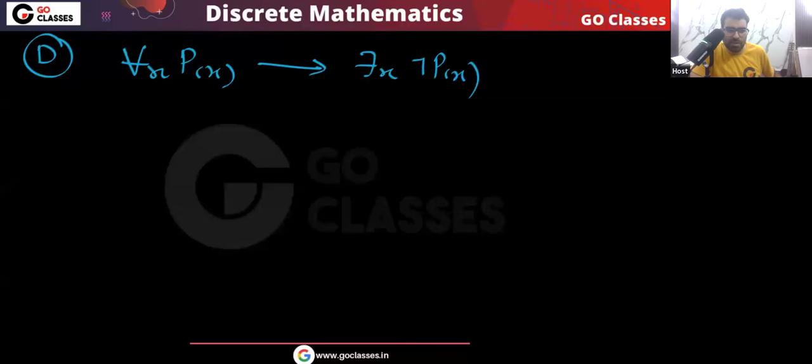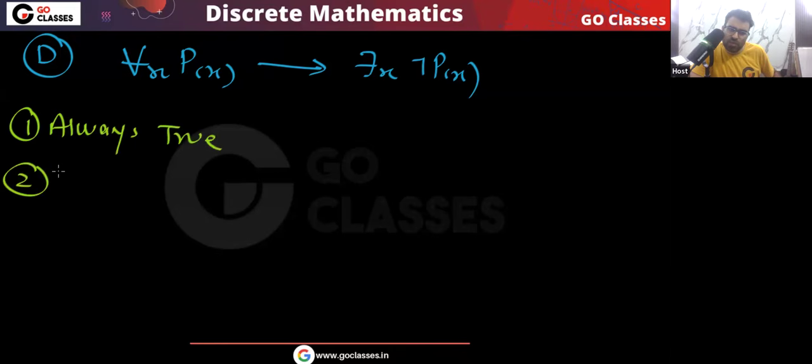Now let's do the complete analysis of option D. You tell me, for option D, can I say always true? Can I say always false? Remember, always true means valid.